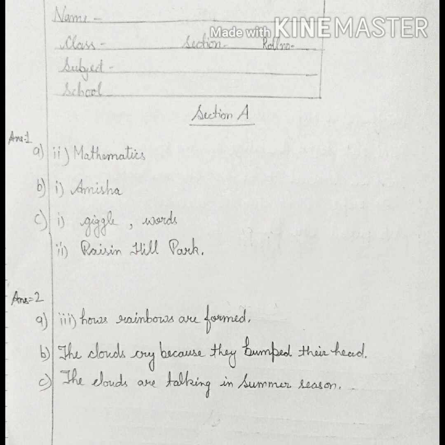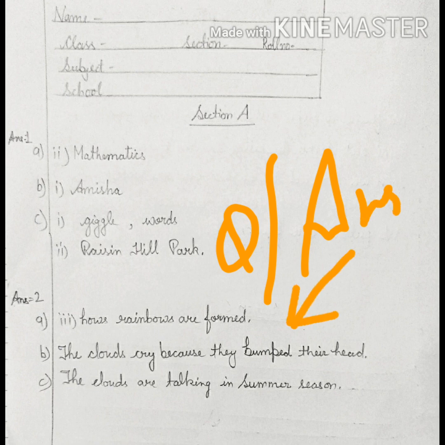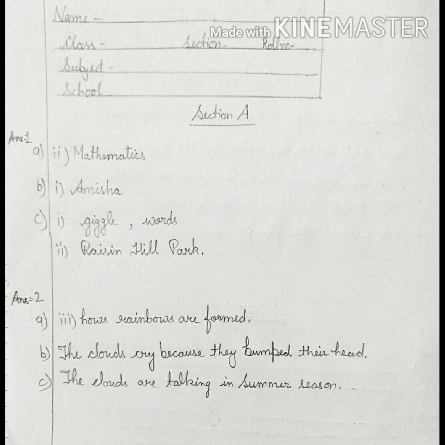Now just come to question number 2. So how you will write down answer number 2: write down A, option number 3 is correct. So how rainbows are formed, you have to write down only the option. Then B, write down answer only: the clouds cry because they bump their head, and C, the clouds are talking in summer season. This much you have to write down.